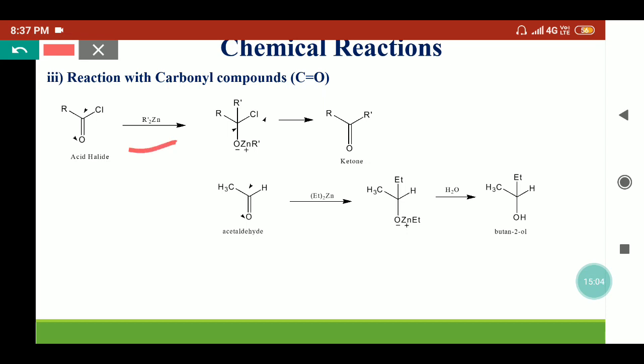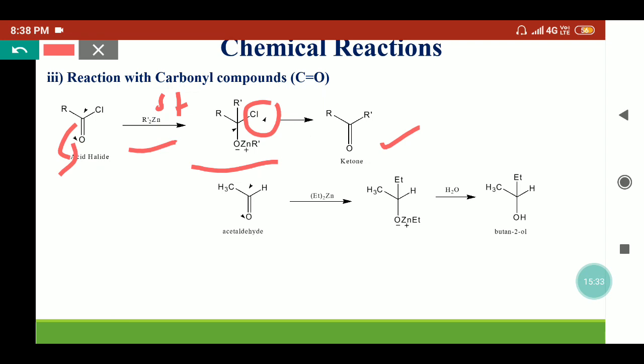So zinc has the partial positive charge, so it will go to the oxygen which has the negative charge. So we'll get this type of product, which, due to the good leaving capability of chloride, will convert into the ketone species. Because towards the ketone the organozincs are not so reactive, these can be isolated easily.